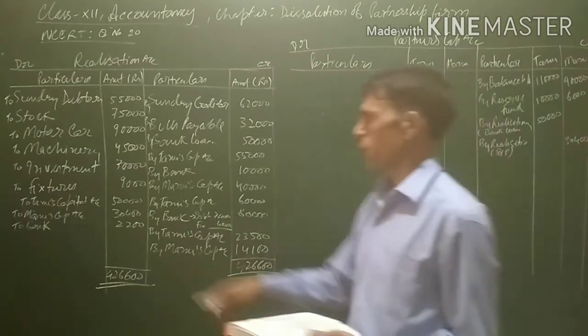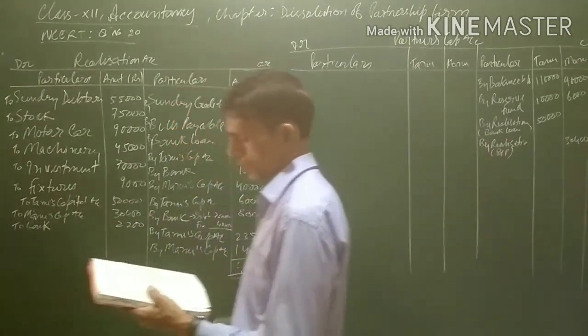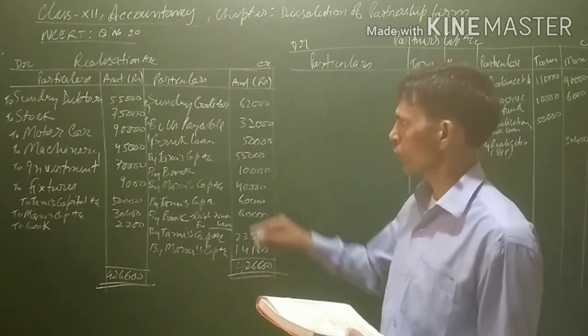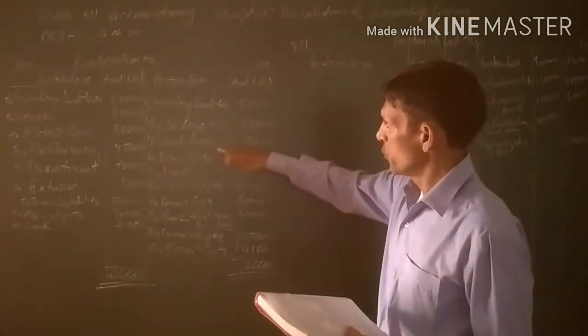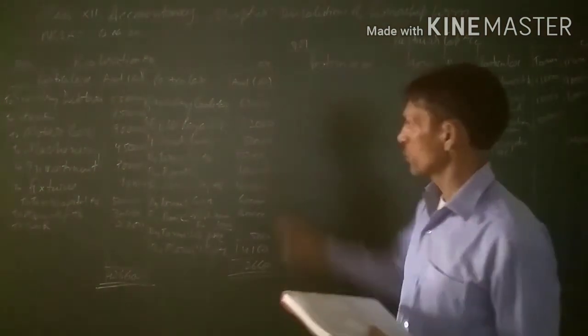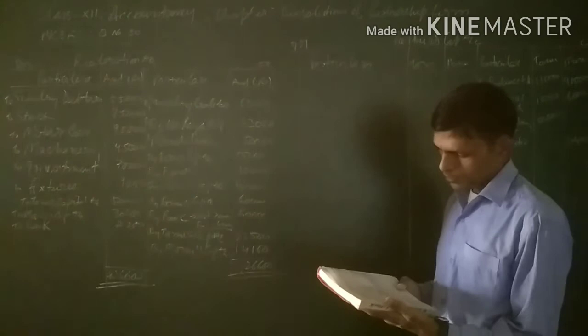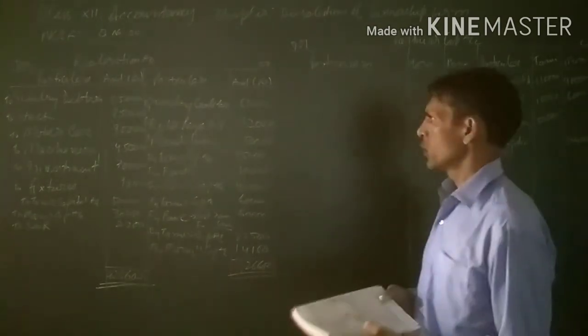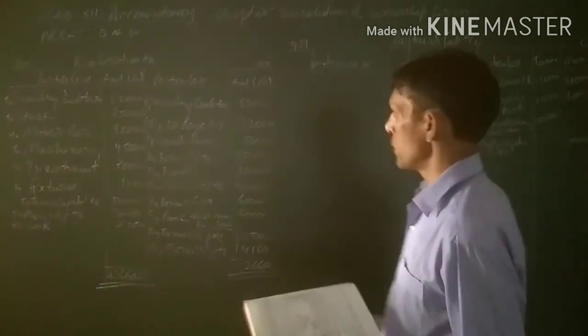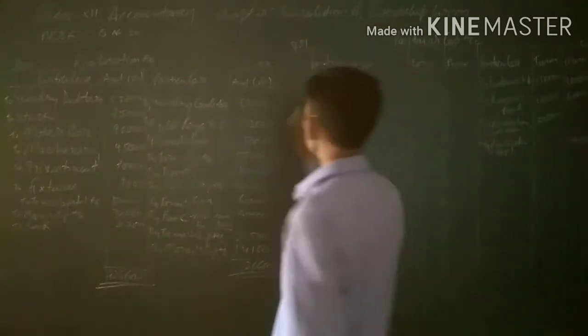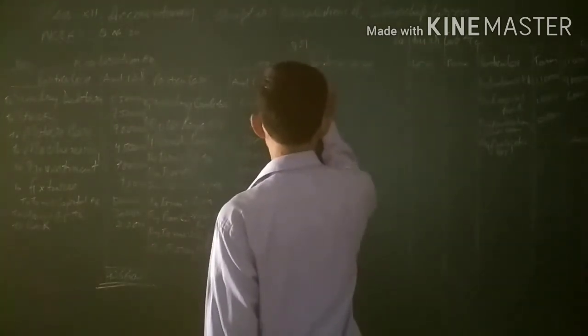Again, now last is the bank. Nothing is there in the credit side of the partners' capital account. Let us see the debit side of the realization account, not the credit side. Again, Tanu's capital account is debited with rupees 55,000 because he has taken over the debtors. So Tanu's capital account will be debited on account of the debtors taken to the realization account.